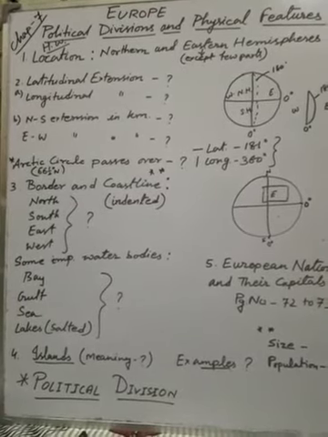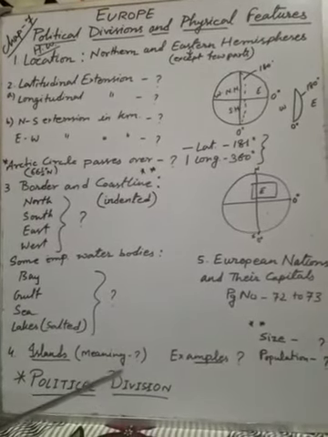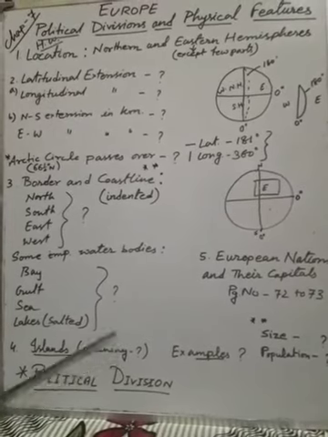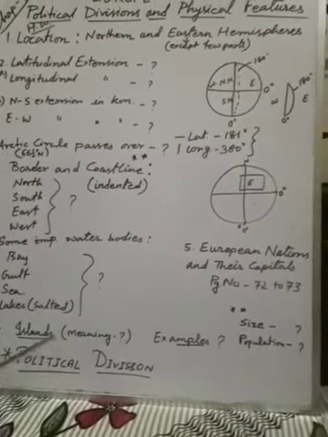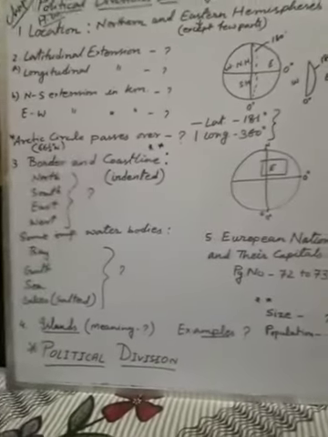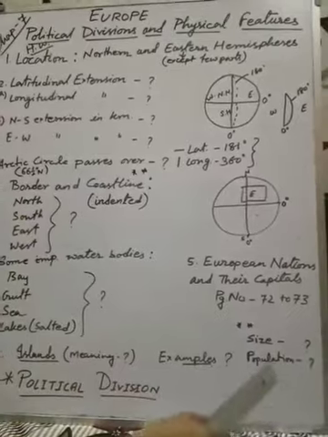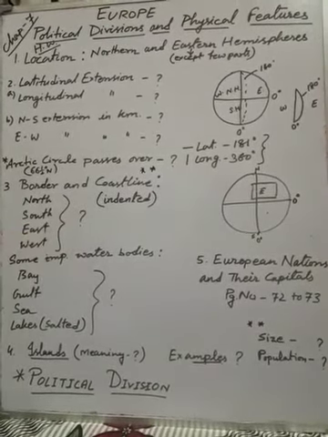So one thing I just want to say, this continent Europe is the third most populous continent, means after Asia and Africa. So you just find out their figures and then write them down after this Arctic Circle one, these two. Okay, then our next topic is border and coastline.